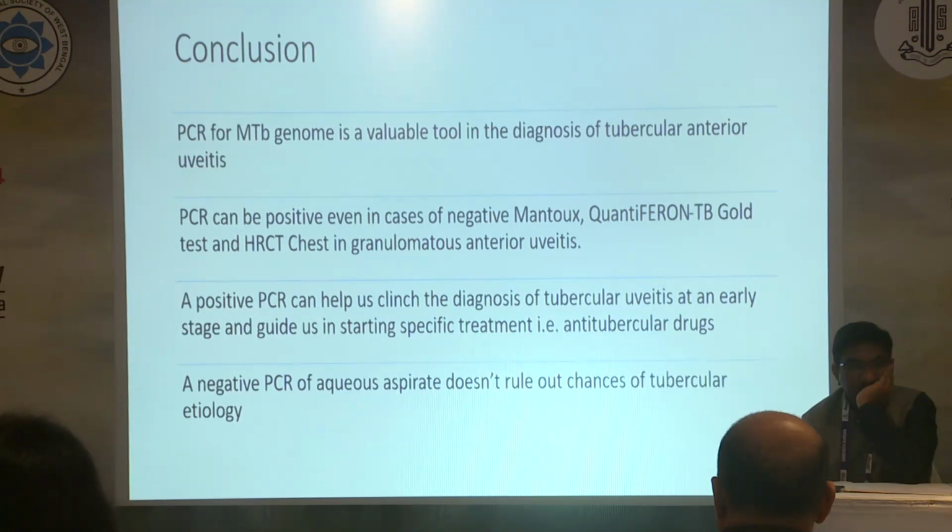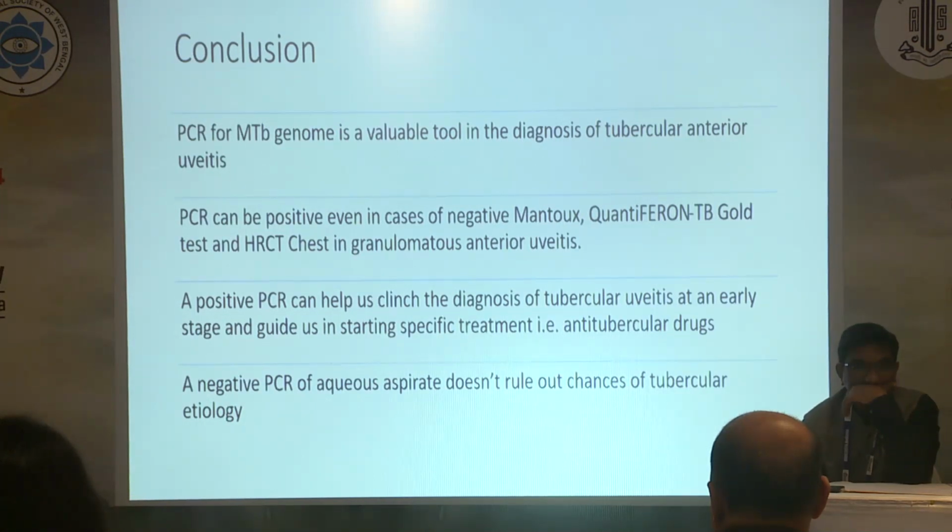However, in our study, we saw that a negative PCR of aqueous aspirates doesn't always rule out the chances of tuberculosis etiology. But we are fortunate to have a lab in which we rule out most of the false positive results, as we have a negative control, and also a positive control, a false positive, and a false negative control. So we are fortunate in that aspect.